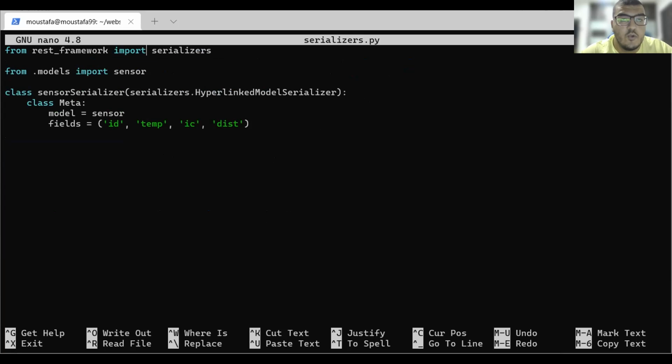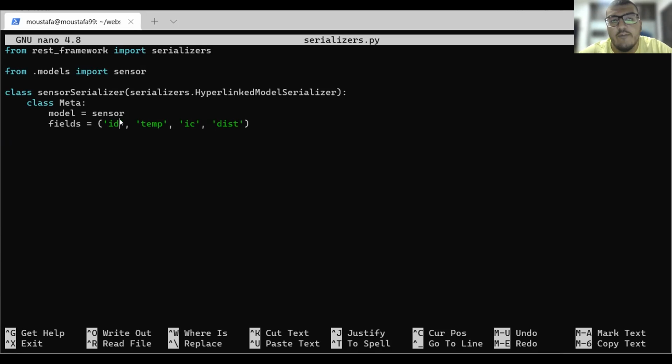So from the REST framework, we need to import serializers. We have already installed the REST framework. After we finish, I will show how to actually install it. And from the .models file, we need to import our model, which is the sensor. So this is our serializer function. We will name our function sensor serializer, and we include the model for sensor. So here are the fields that we will serialize or turn into JSON strings: our temperature, our IC, our distance, and also here I've added an ID.